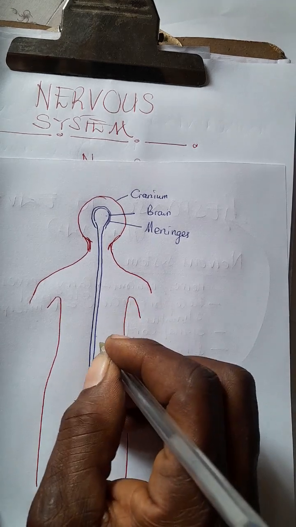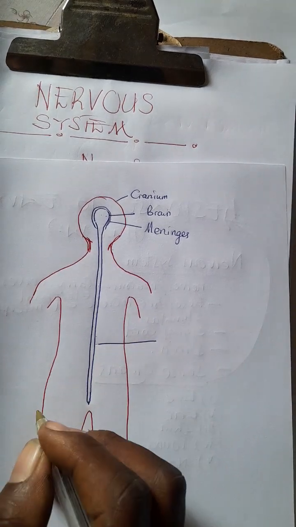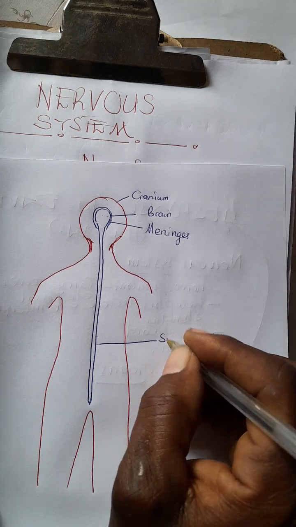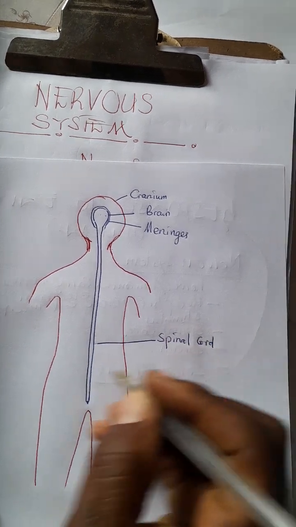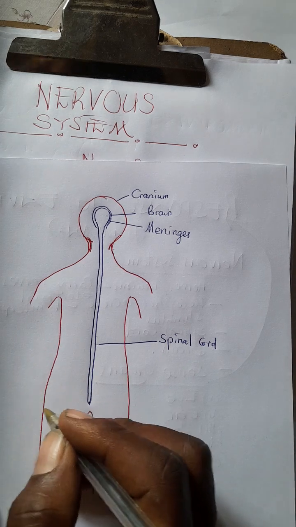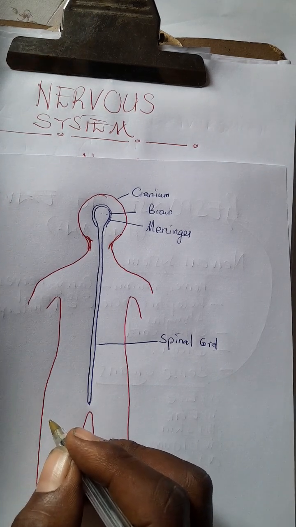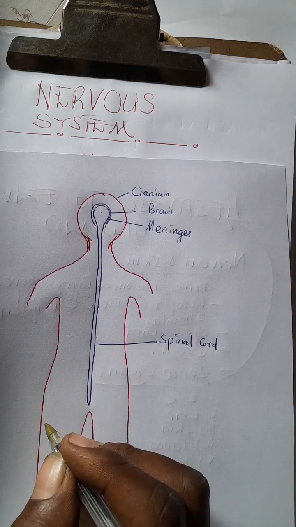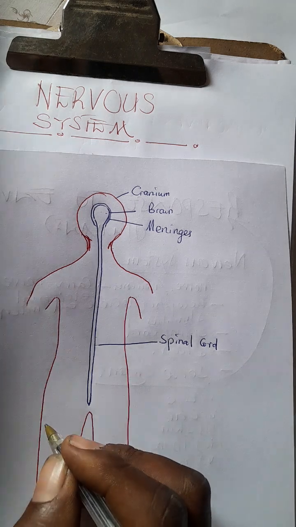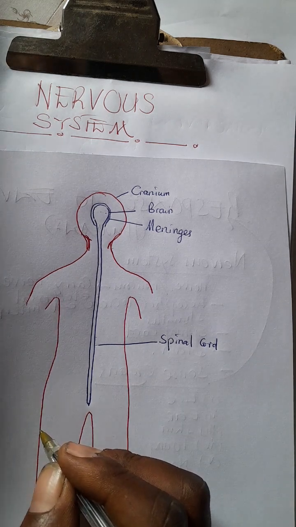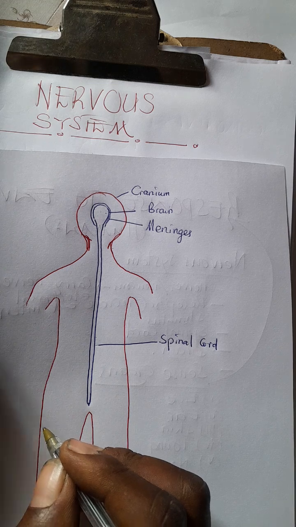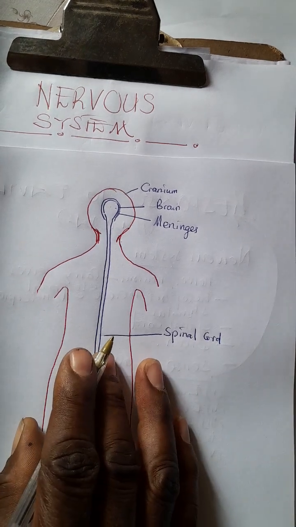So in other words, this part here, which is like the deputy, is now the spinal cord. The office of the deputy is an extension of the office of the principal. When the principal is not there, the deputy principal is able to execute the duties of the principal.